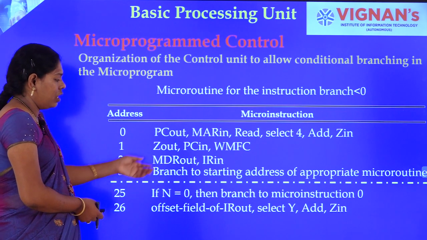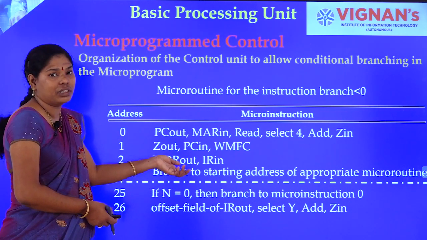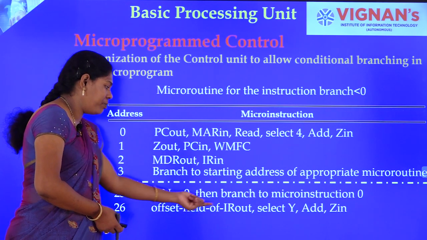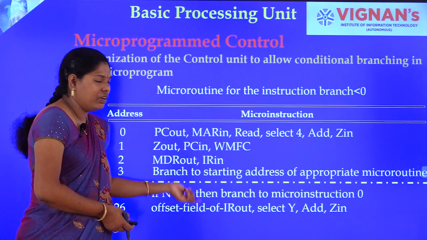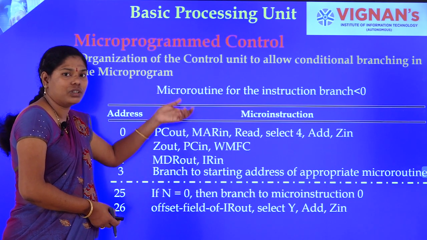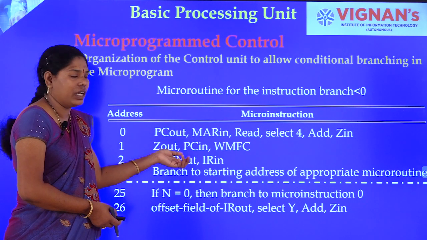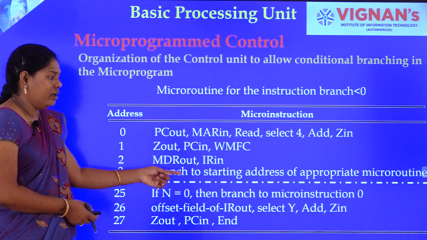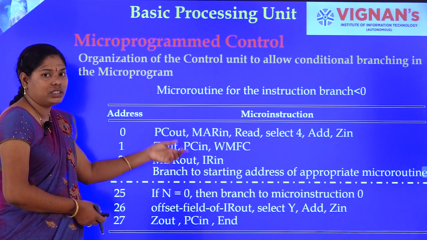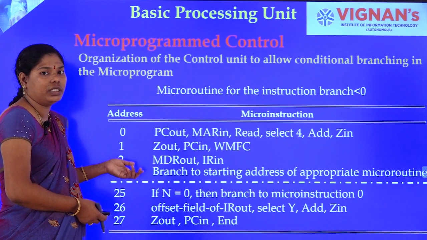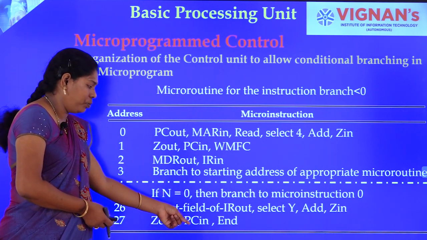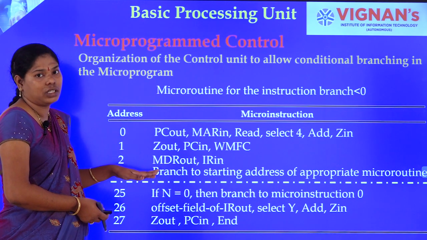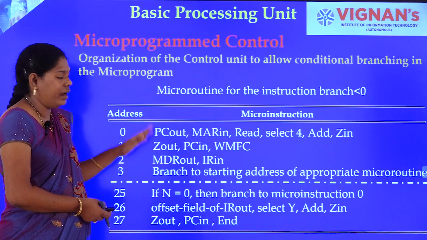How can we choose? The PC will be updated to the branch address. That will be specified by the IR, and again we have to add the offset, whatever the offset is, to the PC, and the PC is connected to Y. So, we select Y, add, and Z in; the Z, that is the sum, is nothing but the accumulated address, which should be copied to PC in. Okay, this is the process to change the branch address, to change the micro routine address.